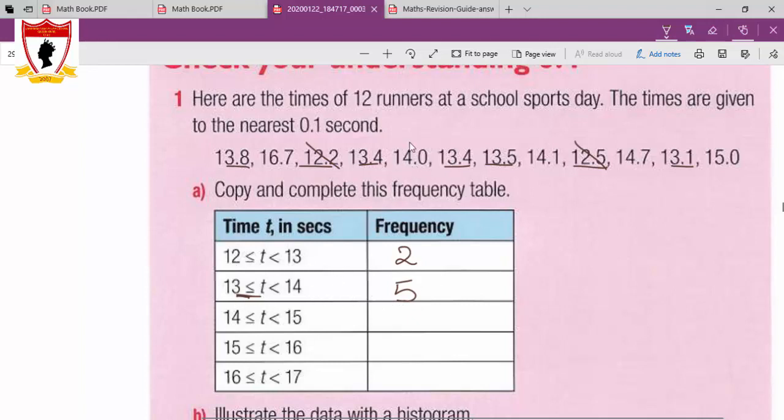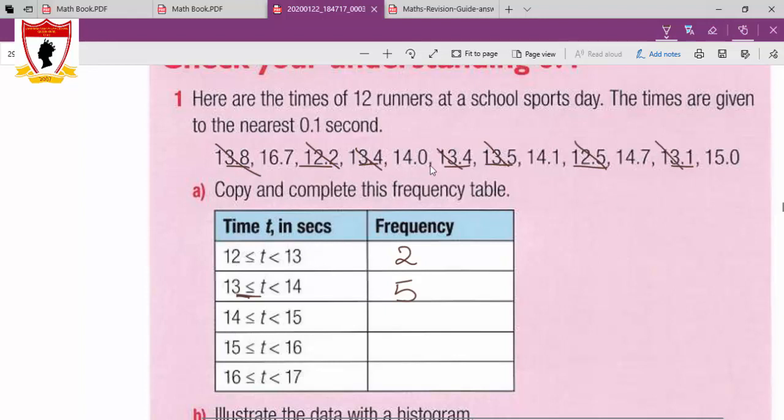Why don't we include this 14? Because in this class here, there is no equal sign with the 14. It means we need numbers that are less than 14. 14 is not less than 14 itself, that's why we don't include this. Let's cancel these, they are all gone.